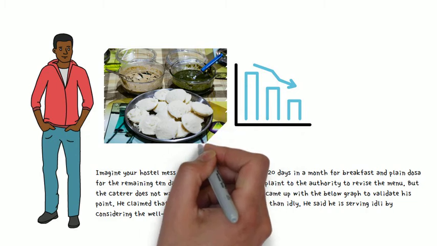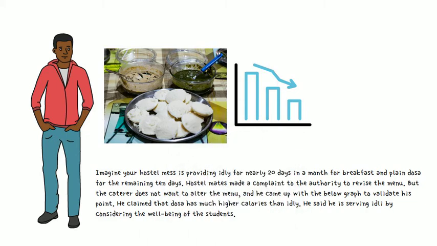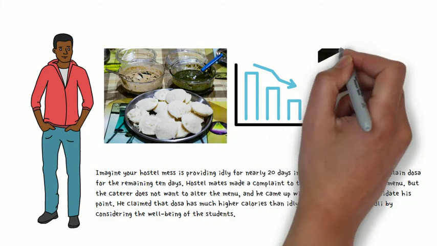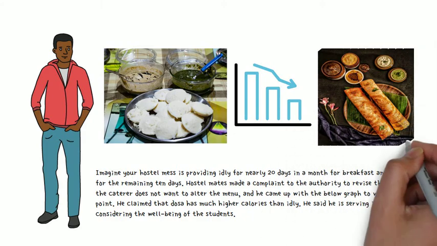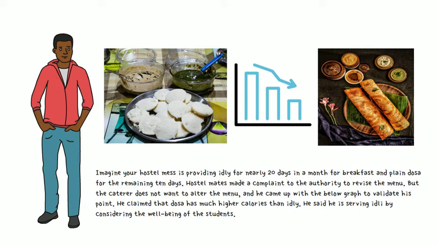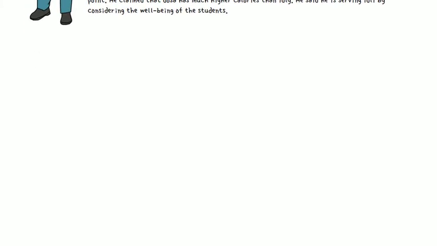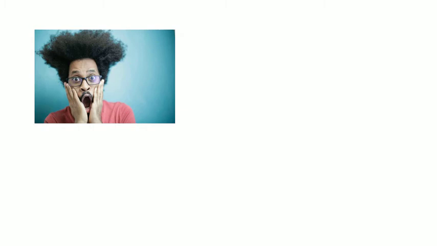Imagine your hostel mess is providing idli for nearly 20 days in a month for breakfast, and plain dosa for the remaining 10 days. Hostel mates made a complaint to the authority to revise the menu. But the caterer does not want to alter the menu, and he came up with the below graph to validate his point. He claimed that dosa has much higher calories than idli. He said he's serving idli by considering the well-being of the students. Hold your breath and look at the graph he has presented.